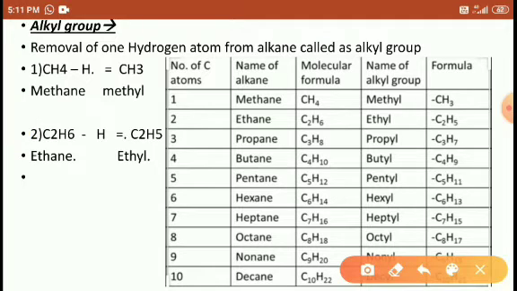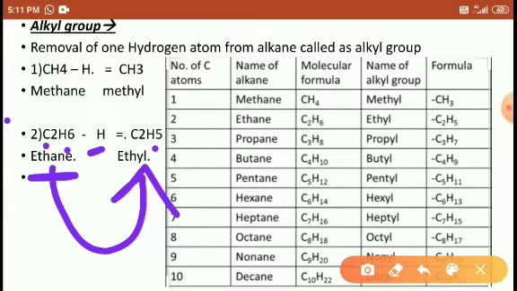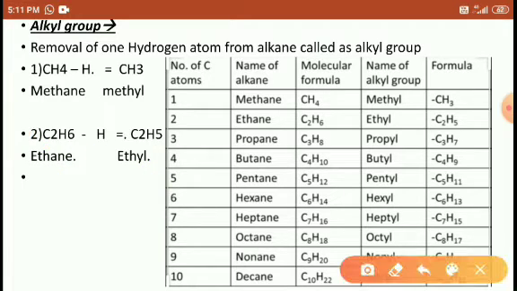Right. Similarly, C2H6 we call ethane. C2H6 is ethane in which we are eliminating one hydrogen. Then it becomes C2H5, which we call an ethyl group. Right? Ethyl. So look at here. CH4 methane, if you remove one hydrogen, it is methyl. Ethane C2H6, if you remove one hydrogen, ethyl. C3H8 propane, propyl. Butane, butyl. Pentane C5H12, pentyl.